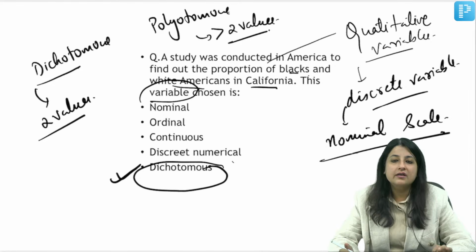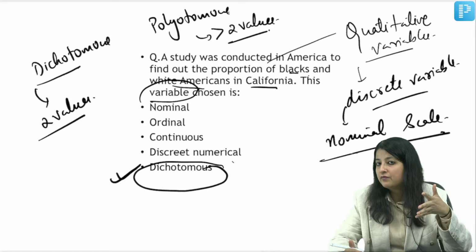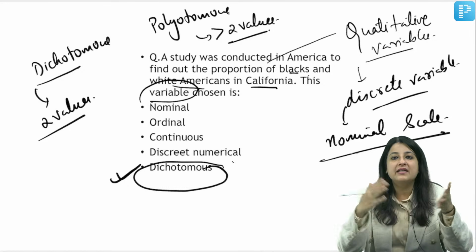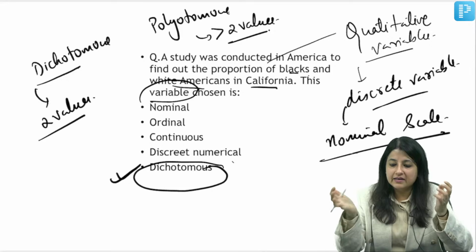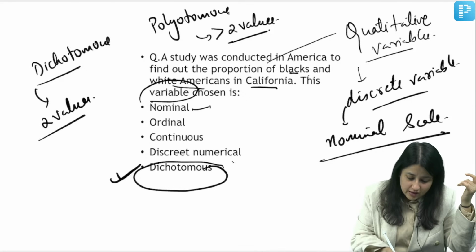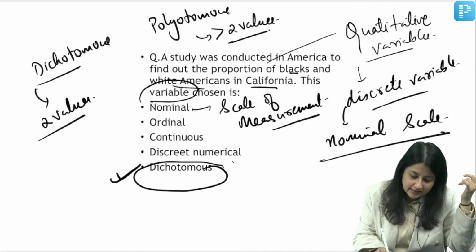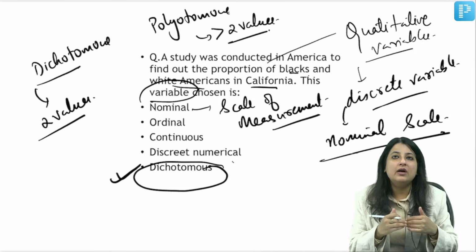Better answer over here would be dichotomous because it can take up two values. Either somebody is a black American or somebody is a white American. Clear, everybody? If they asked you the scale of measurement, which scale of measurement? So what is the scale of measurement? Of course, everybody, it is nominal scale because you can't rank.